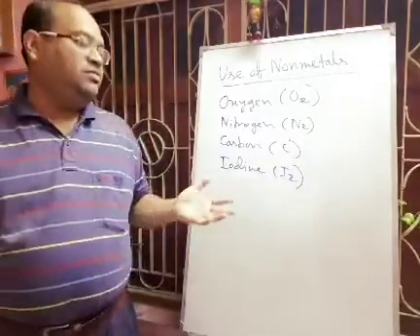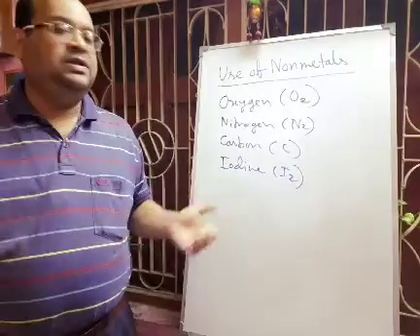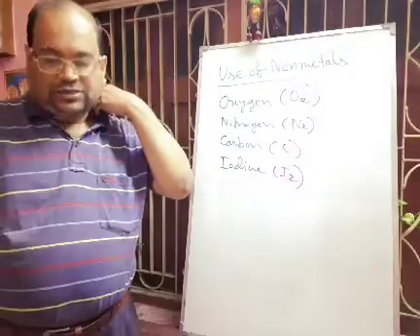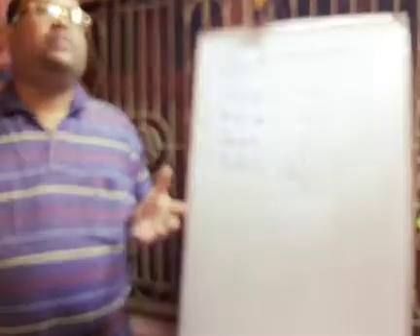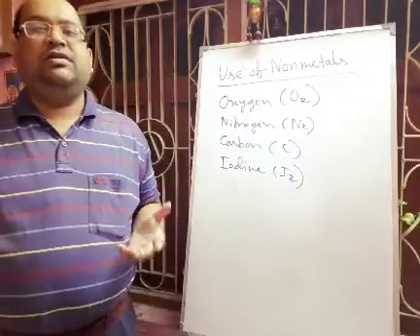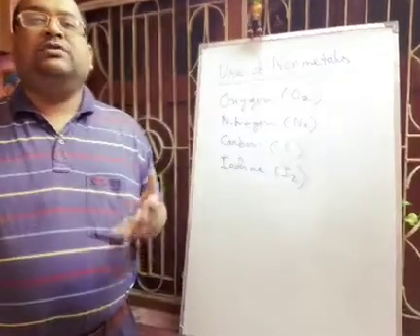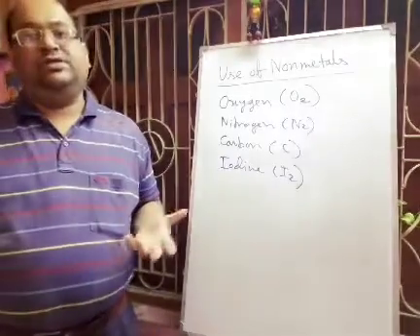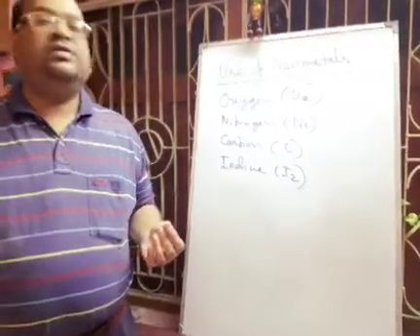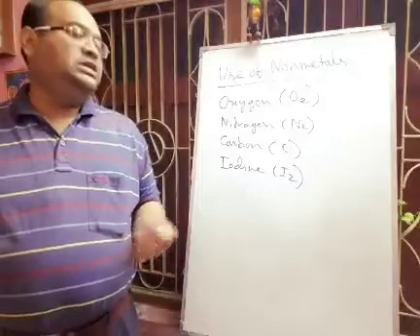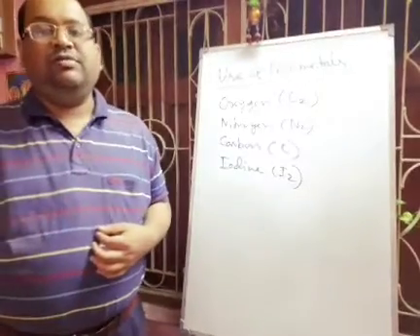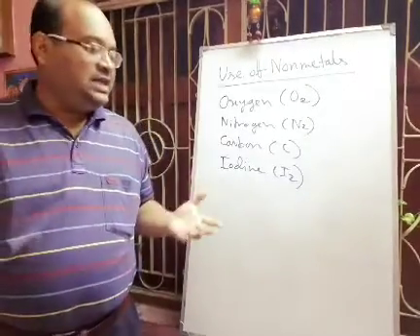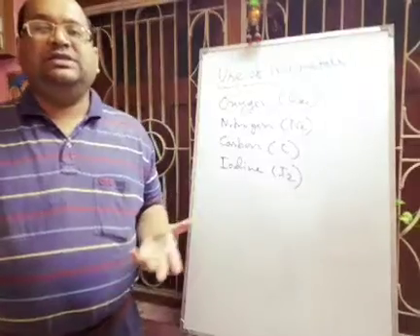It is insoluble in water, but soluble in organic solvents, like benzene, ethyl alcohol, carbon tetrachloride. It is also soluble in potassium iodide solution. A small amount of iodine salt is required for our human body, and if there is a deficiency of iodine, there will be a disease called goiter.